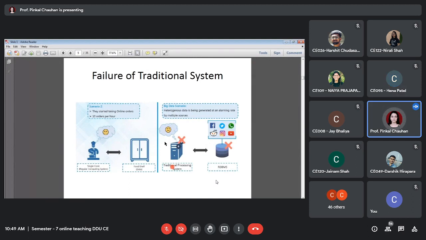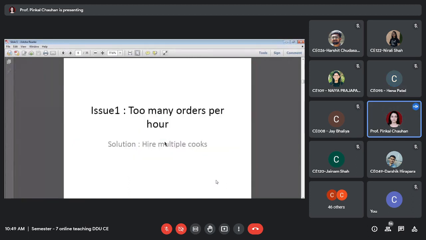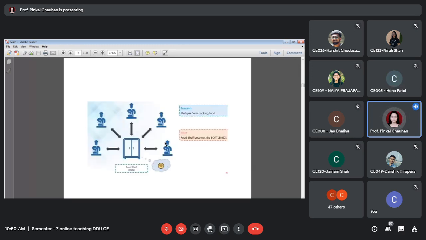So what is the issue here? The issue is too many orders per hour. So what is the simple solution? Hire multiple cooks. Bob now hired multiple cooks, but the food shelf still remains the single one.